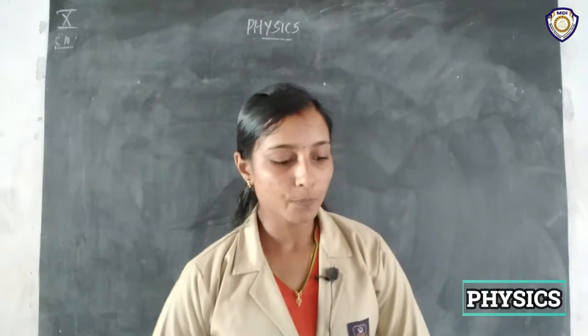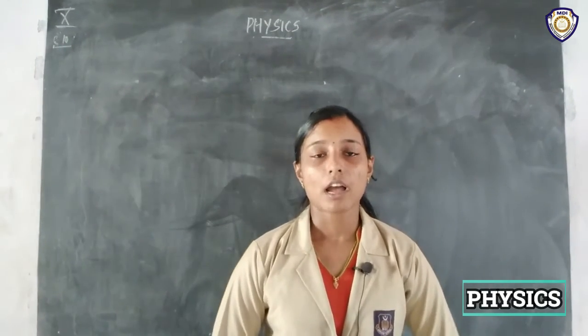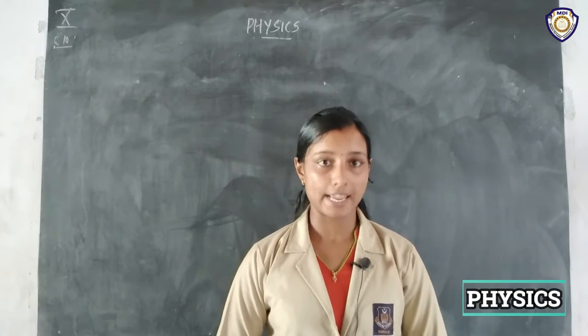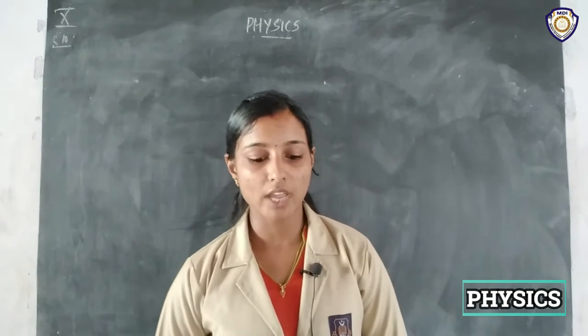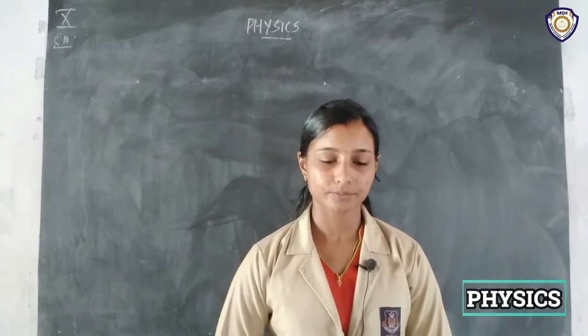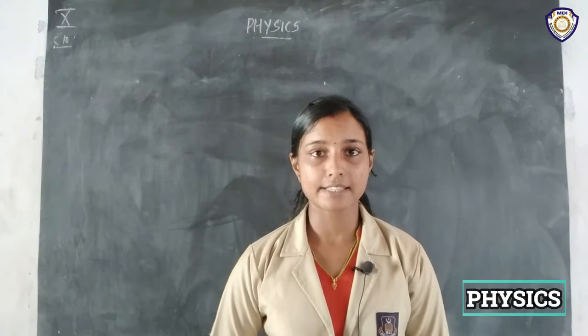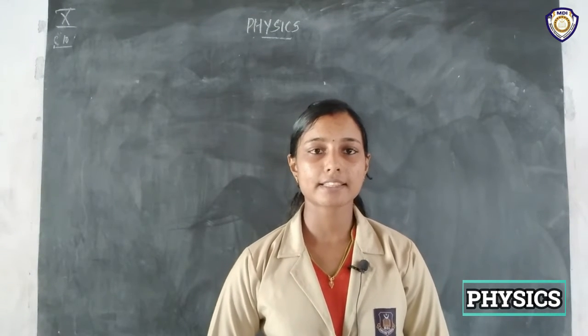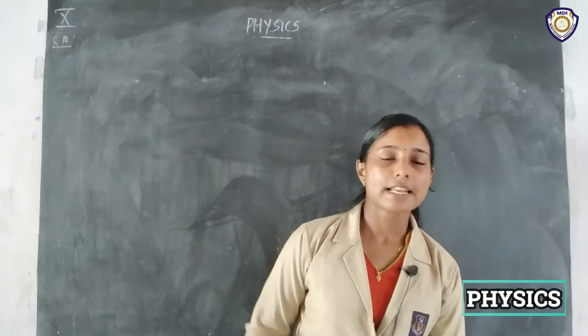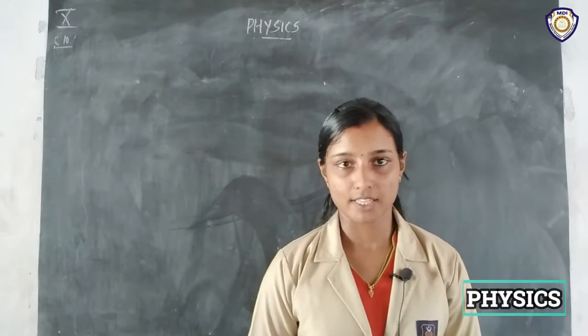So now we will see how refraction happens through a lens. So we have to study about spherical lenses, right? What do you mean by a lens? A lens may have two surfaces, right?